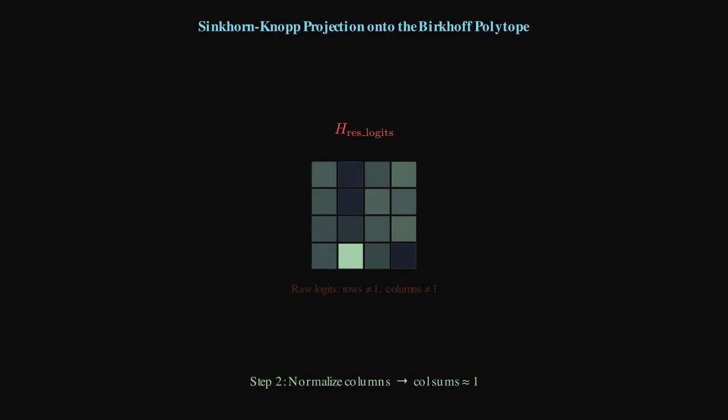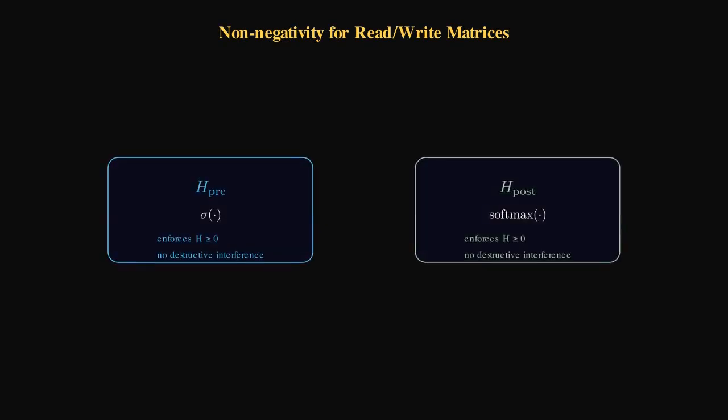In just a few iterations, it effectively projects the unconstrained matrix onto the Birkhoff polytope. Additionally, they enforce non-negativity on the read and write matrices, H_pre and H_post, using functions like sigmoid and softmax. This ensures that when the main layer reads from or writes to the multiple lanes, there is no destructive interference.